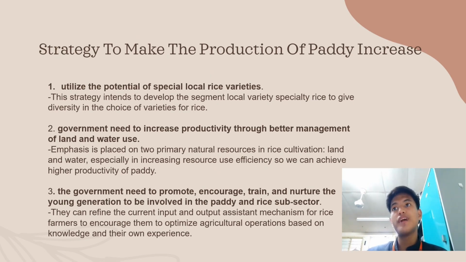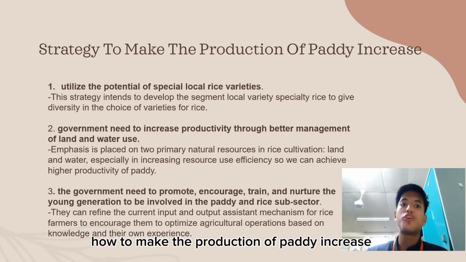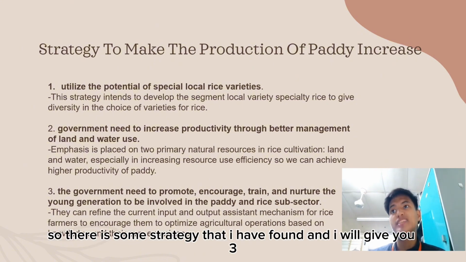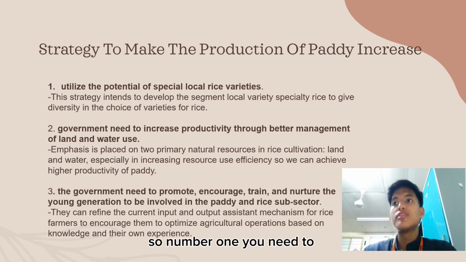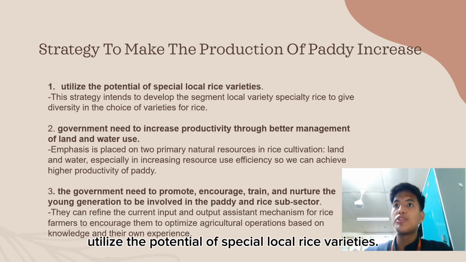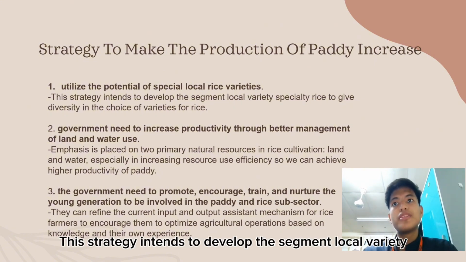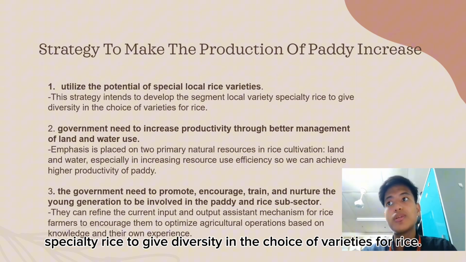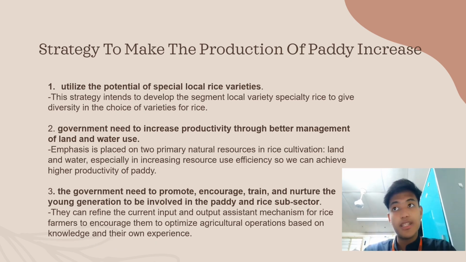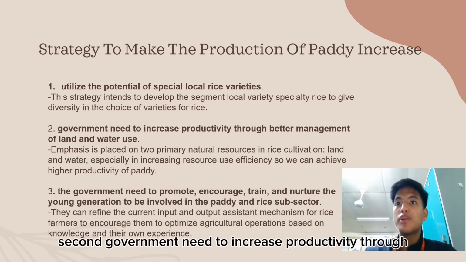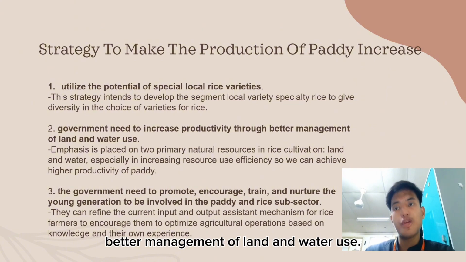Must be wonder how to make the production of paddy is increased. So there is some strategy that I have found and I will give you 3. Number 1, you need to utilize the potential of special local rice varieties. This strategy intends to develop the segment local variety specialty rice to give diversity in the choice of varieties for rice.